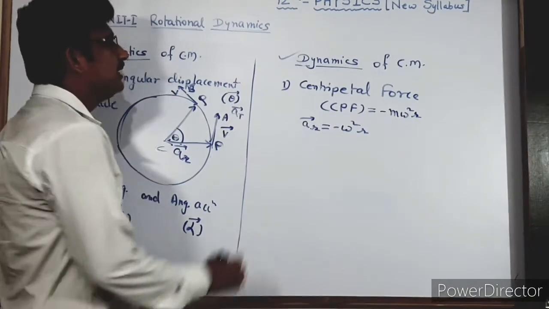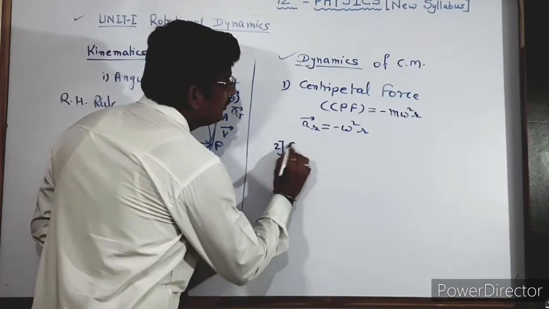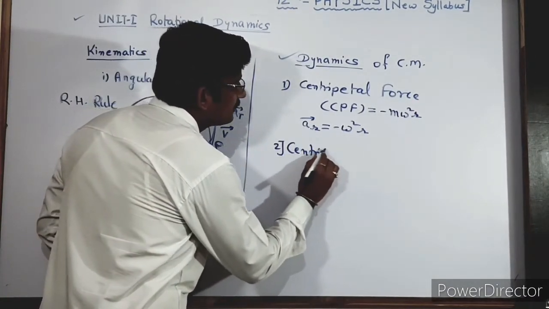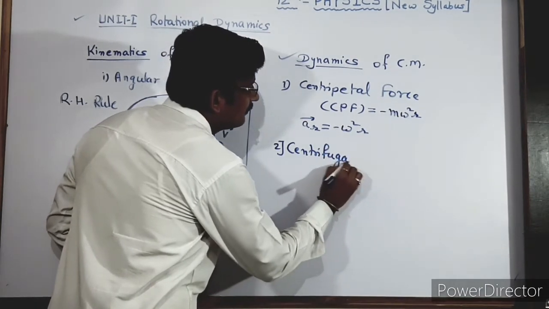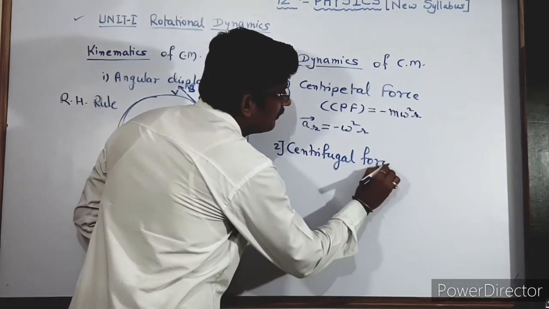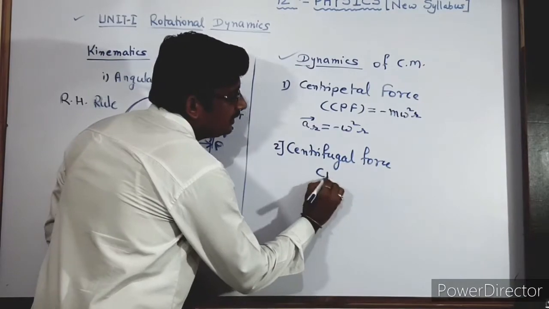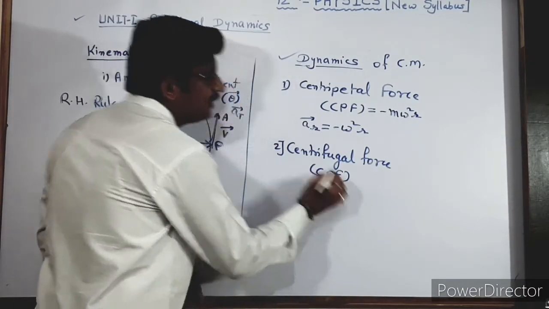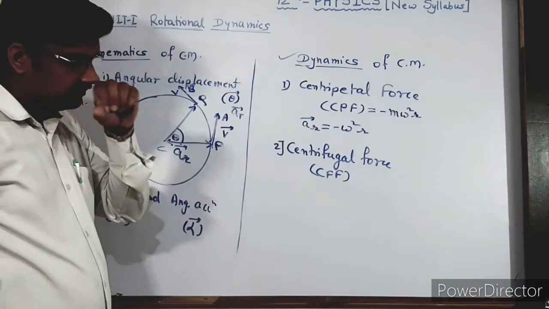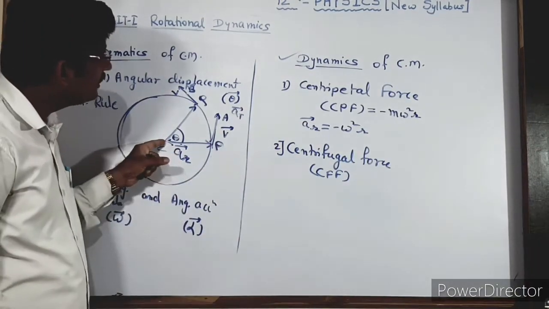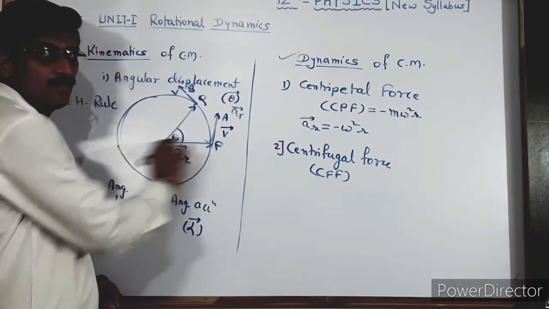If the second, that is the centrifugal force, is discussed, it is given by CFF, that is centrifugal force. It is also along the radius but in the outward direction.